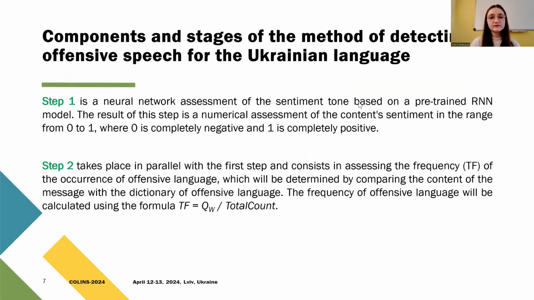Step 1 is a neural network assessment of the sentiment tone based on a pre-trained RNN model. The result of this step is a numerical assessment of the content sentiment in the range from 0 to 1, where 0 is completely negative and 1 is completely positive. Step 2 takes place in parallel with the first step and consists in assessing the frequency of the occurrence of offensive language, which will be determined by comparing the content of the message with the dictionary of offensive language. The frequency of offensive language will be calculated using the next formula.